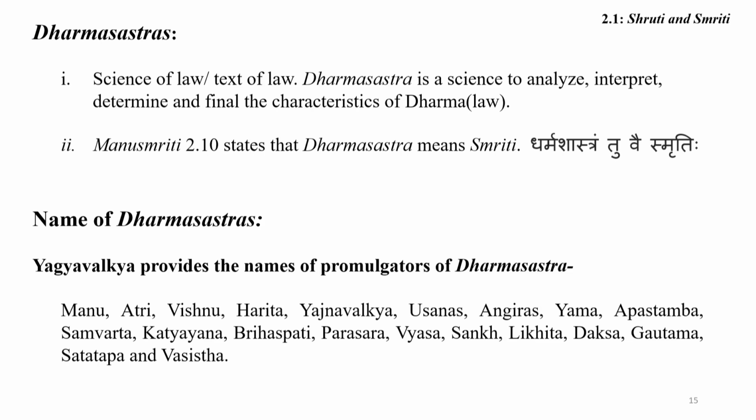I want to focus on a few names: Manu Smriti, Atre Smriti, Vishnu Smriti, Harita Smriti, Yagyavalkya Smriti, Angiraz Smriti, Apastamba Smriti, Katyayan Smriti, Brihaspati, Parasar, Vyas, Sankh, Likta, Daksh, Gautam, and Vasishtha Smritis. Means the number of Smritis, we are not to say something rigidly, but I want to rely on Yagyavalkya, where Yagyavalkya laid down the list of 20 Smritis, which are very relevant for the purpose of the studies.